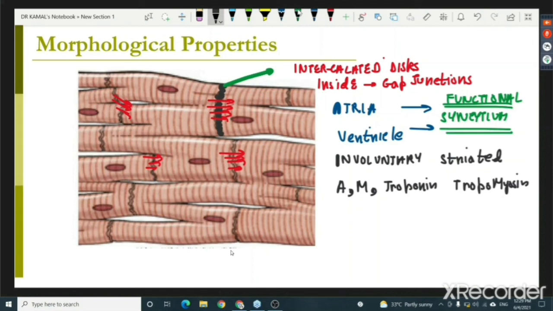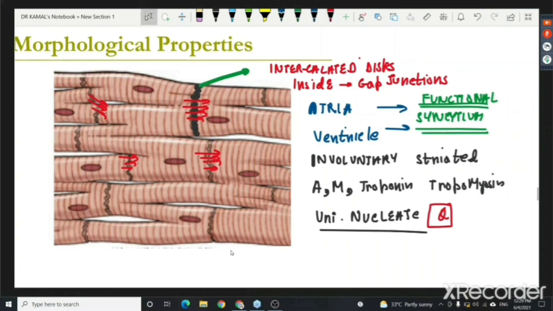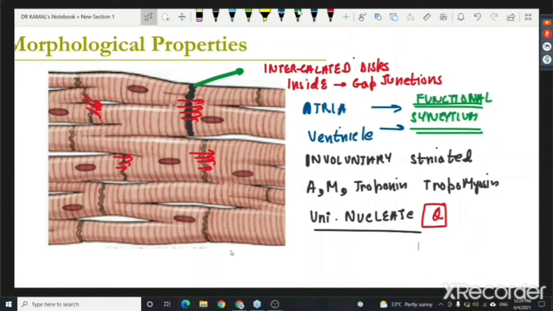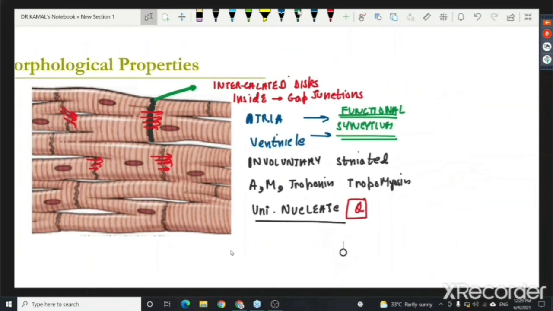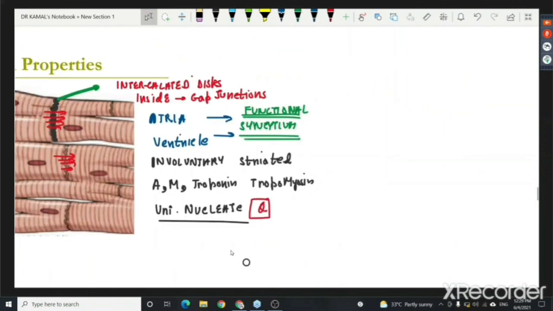Also remember the cardiac muscle fiber is uninucleate. Please remember this. A lot of people when I ask, they tell me, sir, it is multinucleate. Absolutely wrong. This I hope you should have been knowing before even coming here in MAMC, right? They generally teach you this even in your regular coaching stuff, right? So uninucleate, morphological properties. Once we know of these structures, let us look at some features by which the cardiac muscle fiber is different from the skeletal muscle fiber.